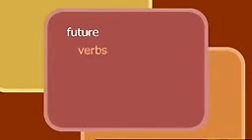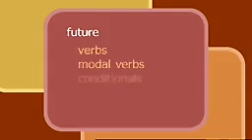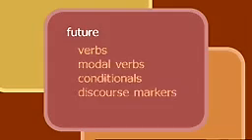So here's our list of choices. We can talk about the future using verbs, modal verbs, conditionals, discourse markers, or adjectives. Now let's hear some of these in practice. Listen to James Smith talking about what might happen to the cane toads and goannas.